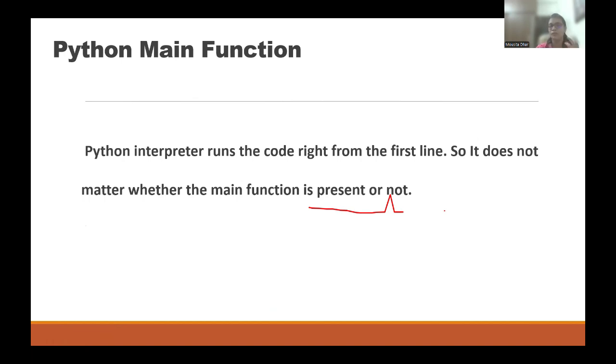There is a main function again, but this is a very advanced part. For the time being, please remember this. Why am I telling this? Because if you are coming from a different programming language background, maybe at this moment you will search for where the main function is. Why in Python are we not writing any main function? So I'm telling you, Python doesn't contain any main function for the time being. In future, for some advanced part, we will discuss whether there is a main function or not. For the time being, don't search for any main in Python. No need actually.